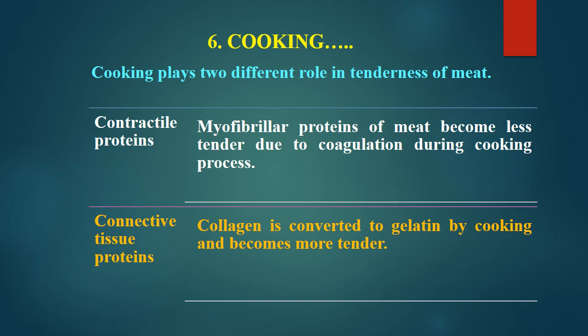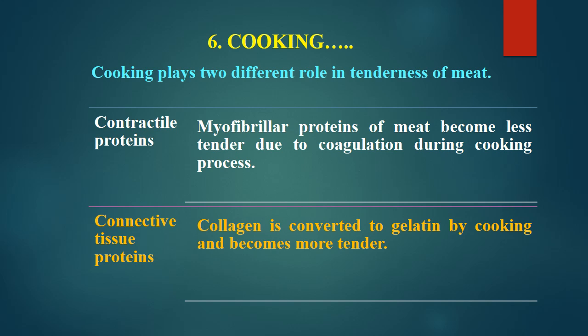Now we are at the last method to be discussed today, that is the cooking, and other methods we are going to discuss in the next lecture. But as we know, cooking is not just a method, it is an essential requirement for eating meat, but the cooking plays a lot of role in the tenderization of meat, and it has got two contrasting roles related to tenderness of meat. The first is about the contractile proteins, that is the actin and myosin.